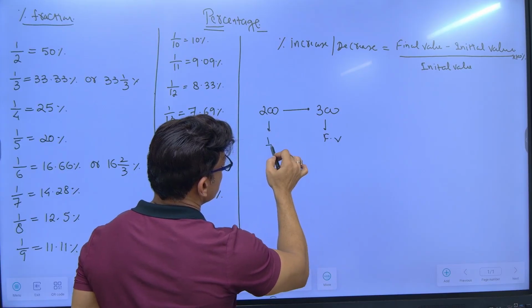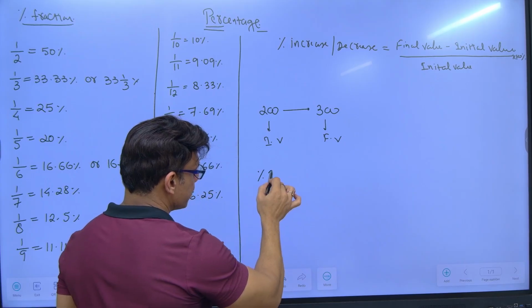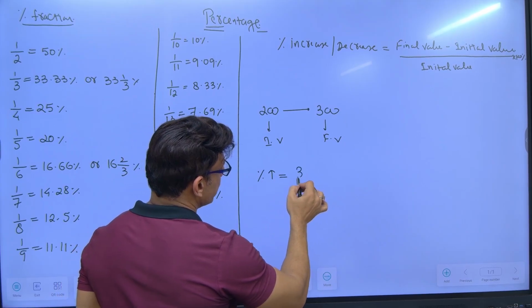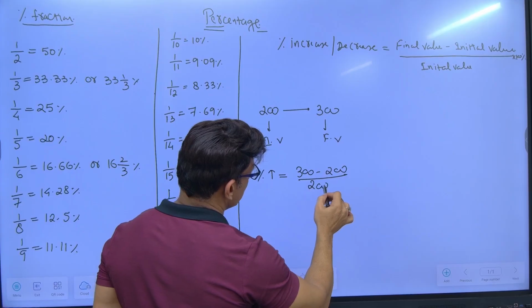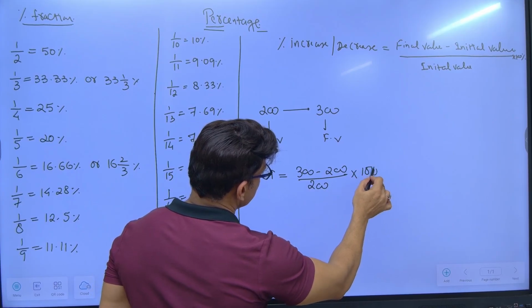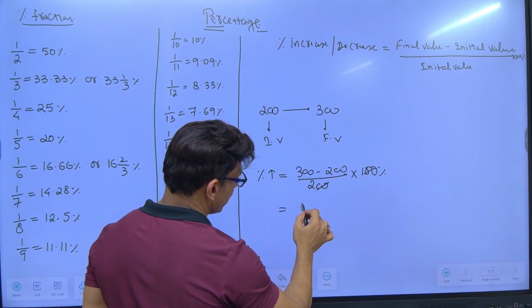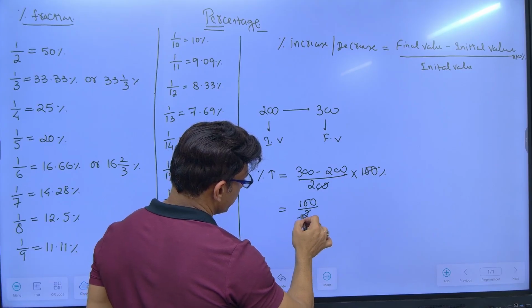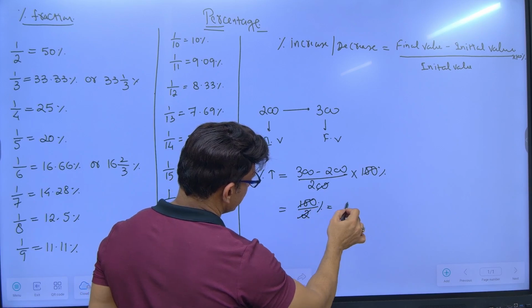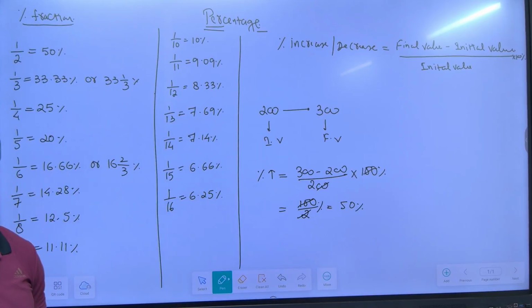This is called initial value. To find out percentage increase, final value, which is 300, minus initial value, which is 200, upon initial value, which is 200, into 100. 300 minus 200 is 100, 100 by 200 is 1 by 2. So answer is 50%. If 200 is becoming 300, there is an increase of 50%.